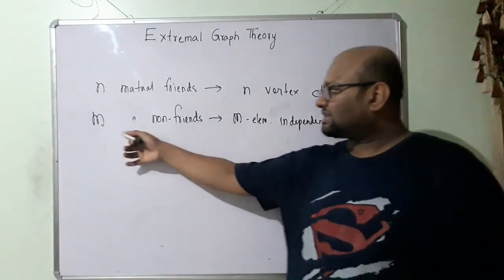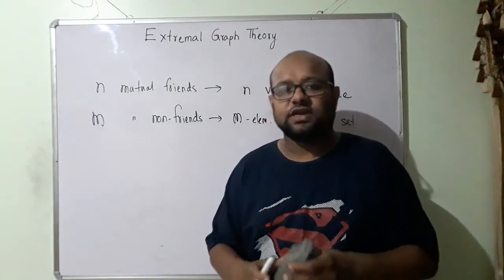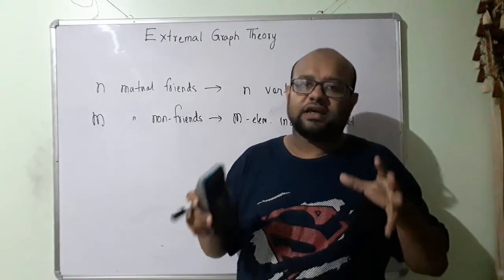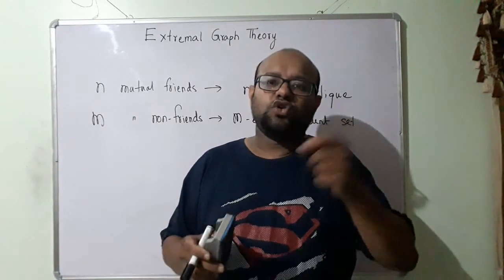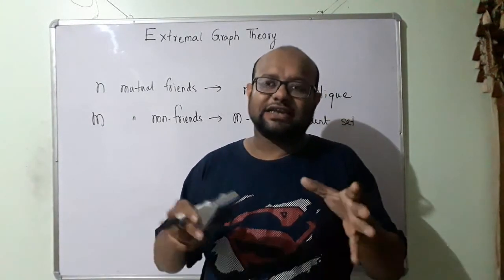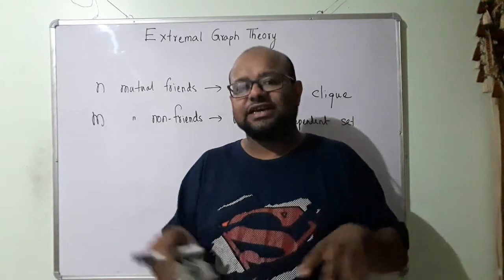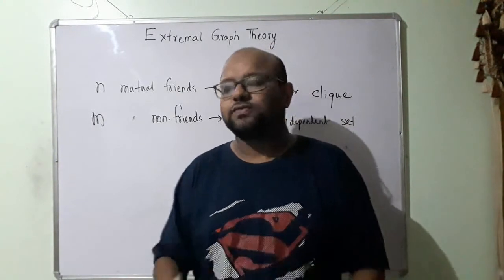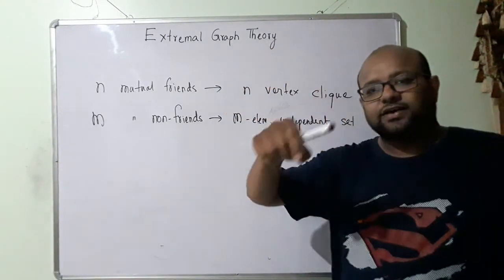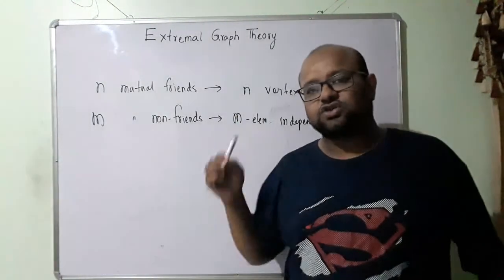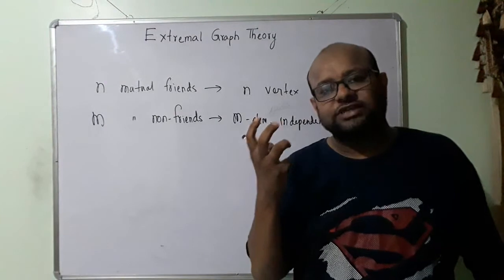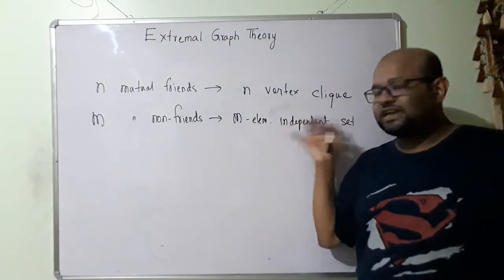For example, this set of non-friends. So lots of people, these m people, they are not friends with one another. So in our graph representation, we will not have edges connecting all these different people, since they are mutually not friends with one another. So all these m different vertices will not be adjacent to one another, so they will form a set, and that is going to be an independent set.